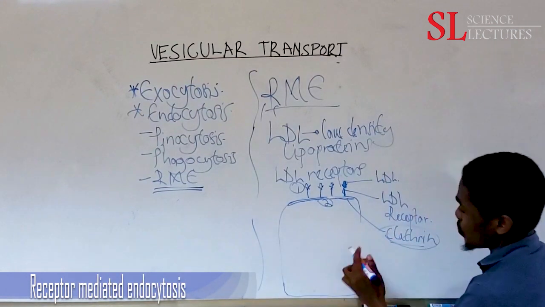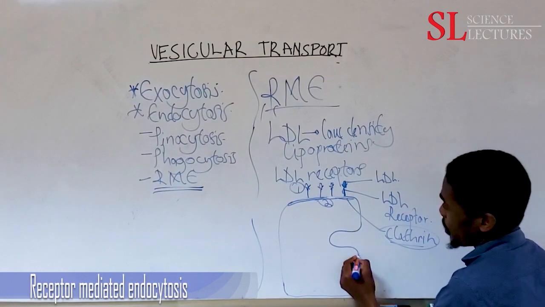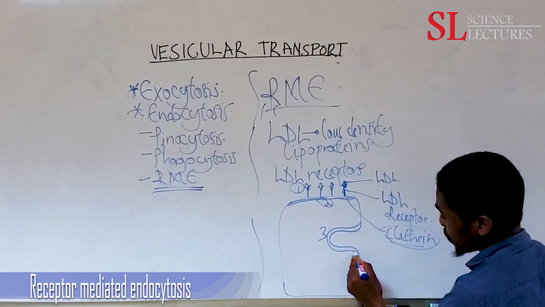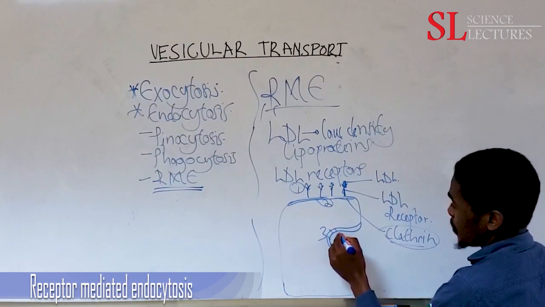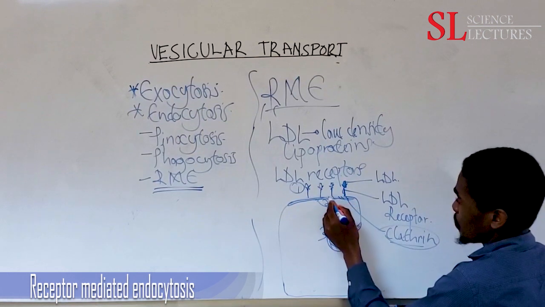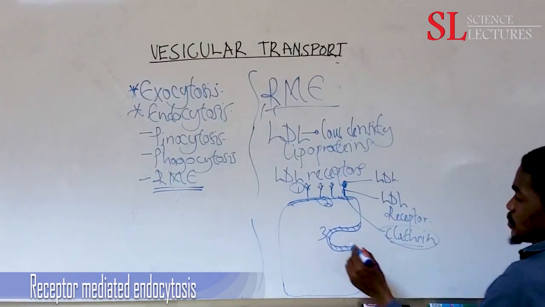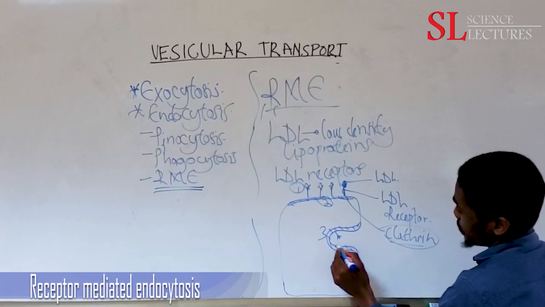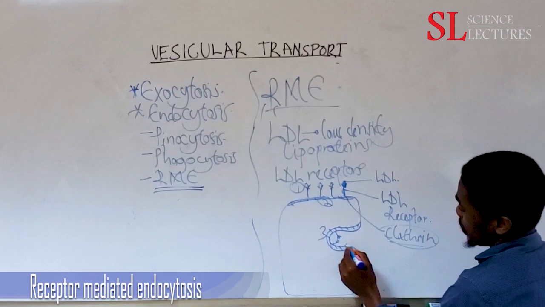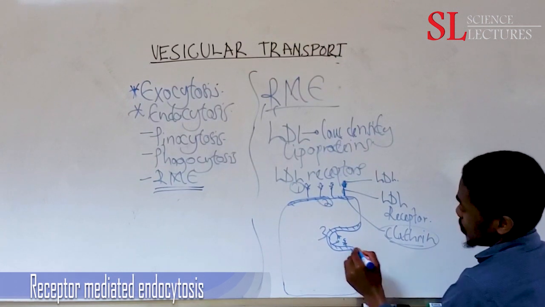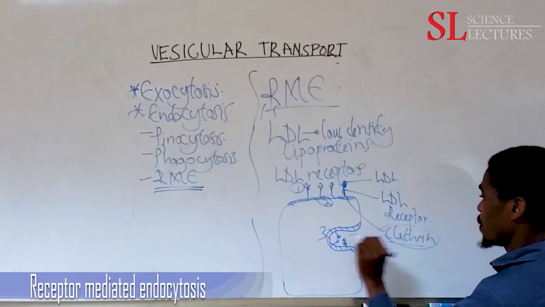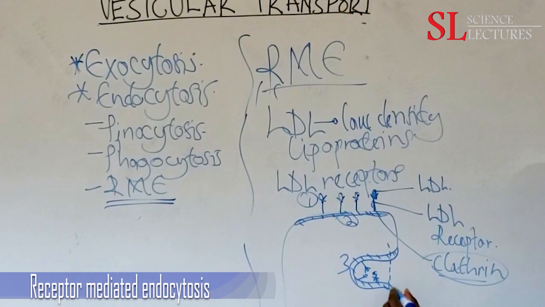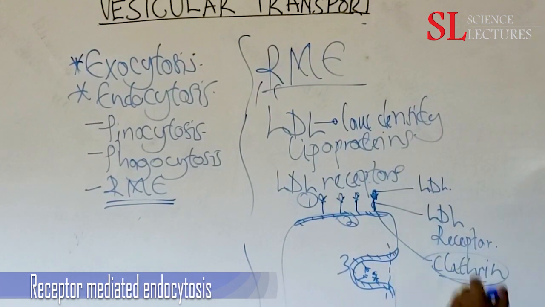When it coats onto the inner membrane, let's imagine the membrane is invaginating. The clathrin coat is there on top, but again we have the receptors with their LDL bound to them. So the invagination happens, and later on it detaches from the membrane.